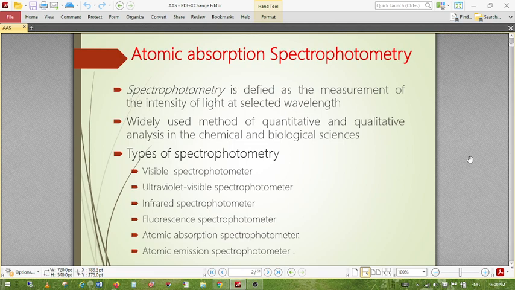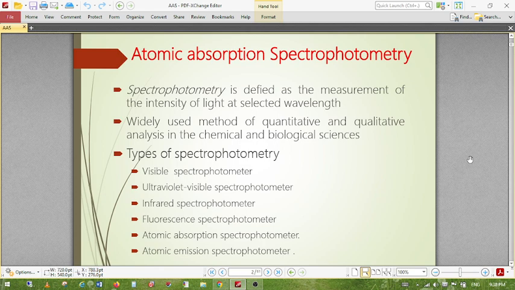But here we have to dissociate or break the chemical bond of the molecule, because the atom is mixed with the molecule. Here we are giving so much energy that the molecule can be dispersed into atom form, and the metal atom, present in any form, can absorb the specific wavelength, and we have to measure this excitation energy absorbed from the ground state to its excited state.